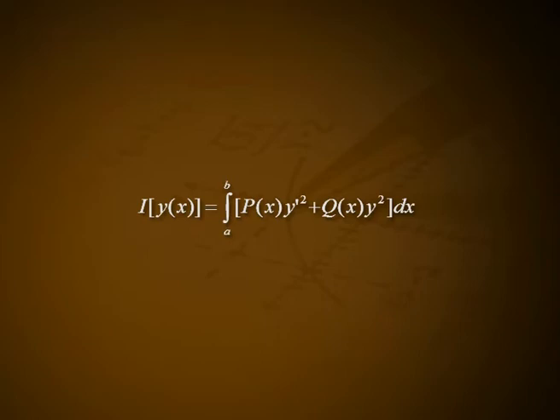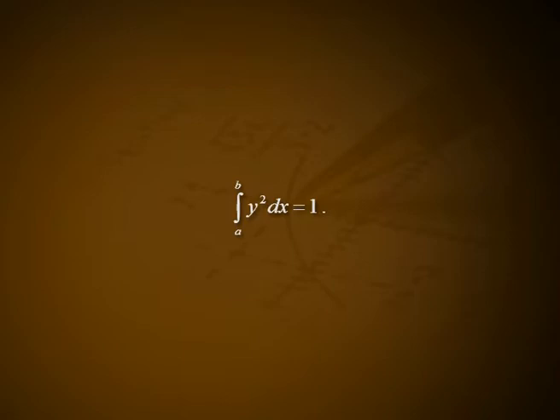For definiteness, let us consider the functional I of y of x is equal to integral from a to b p of x into y dash square plus q of x into y square dx, let it be equation number 1, with the boundary conditions y of a is equal to y of b is equal to 0, let it be equation number 2. To fix ideas, we also assume an integral constraint integral from a to b y square dx is equal to 1, let it be equation number 3. We suppose that p of x and q of x are continuous in the closed interval a b with p of x is greater than 0.